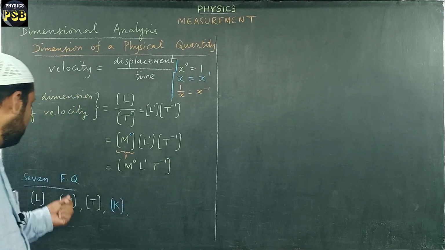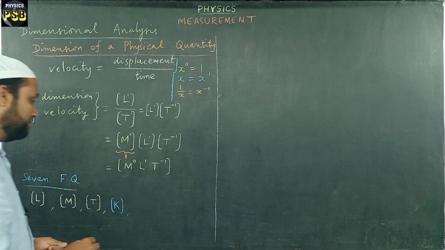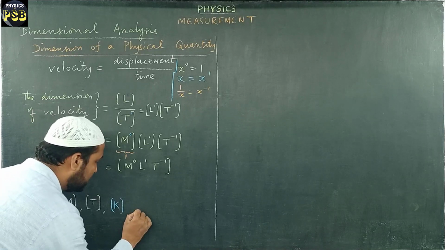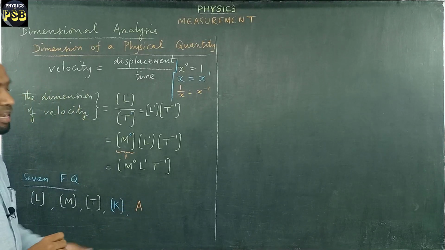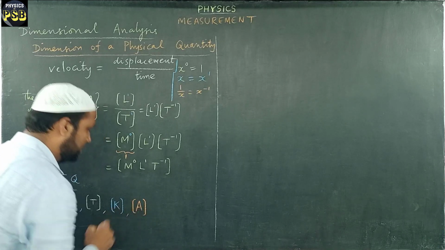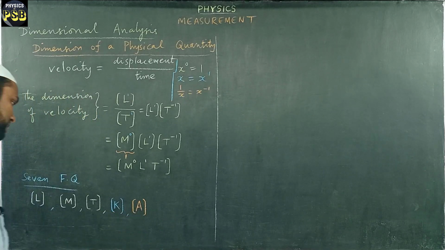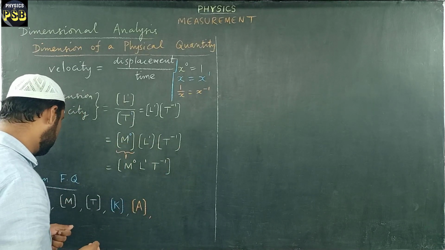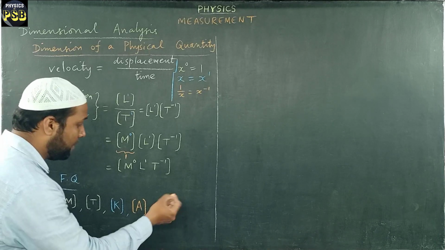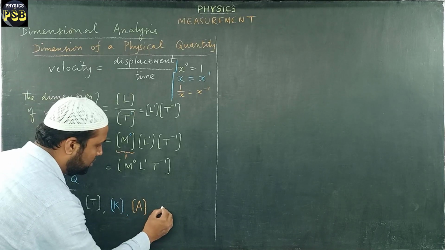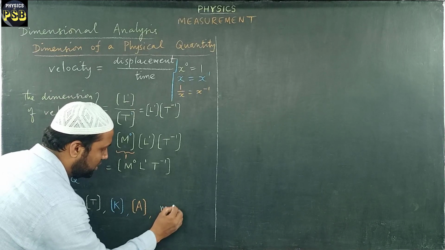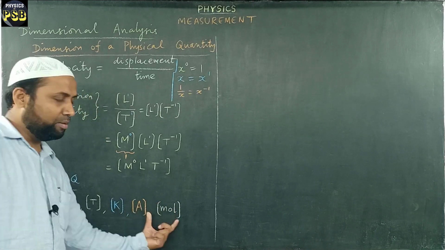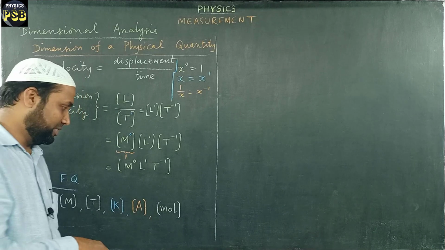Then the next fundamental quantity we have is electric current. Electric current is measured in ampere. So here the dimension of electric current is A, written within bracket. So in electricity we use this dimension. Then the next fundamental quantity is amount of substance, which is written as MOL within bracket. This is the dimension of amount of substance.